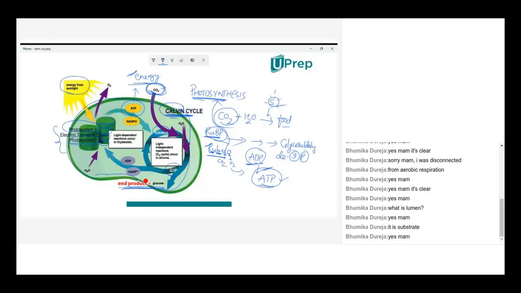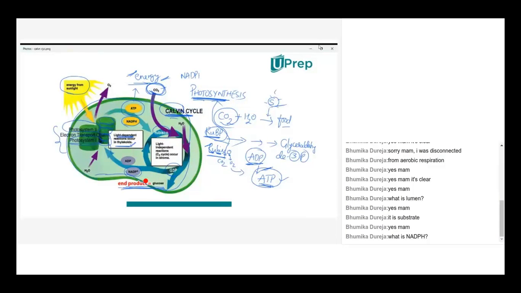The steps we call as light dependent reactions. Where they occur in thylakoid. So this is the whole concept behind photosynthesis process, which occurs in chloroplast in plant cell only. NADPH. Yeah. NADPH is another form of energy. Like for ADP, ATP, we are saying energy currency, in the same way, you will have another kind of energy currency called NADPH, NADP plus. So NADPH.